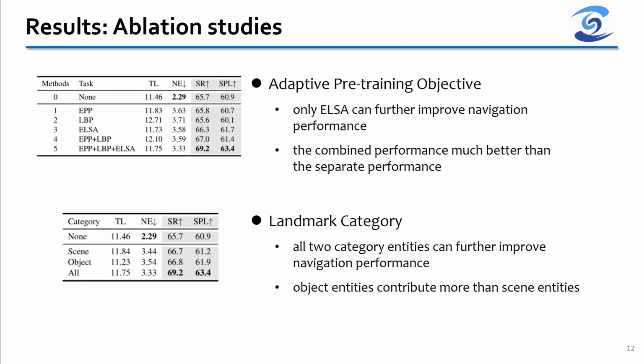We conduct ablations on R2R validation unseen split to evaluate the proposed adaptive pre-training objectives and landmark categories. Among 3 objectives, only ELSA can improve agents' performance. The combined performance of EPP and LBP is much better than the separate performance, demonstrating that these 2 objectives are complementary. On the other hand, the results show that both categories of entities can further enhance navigation, and objects contribute more than